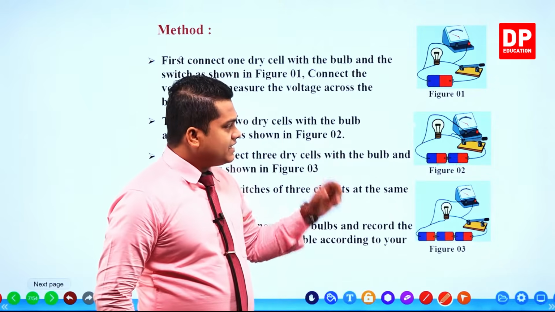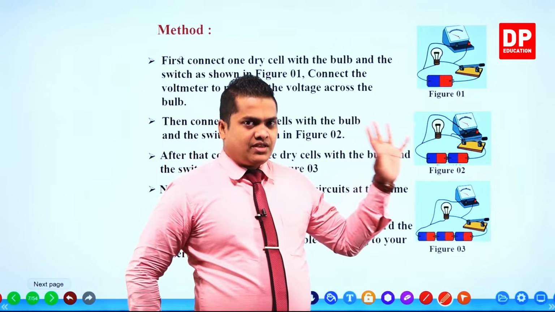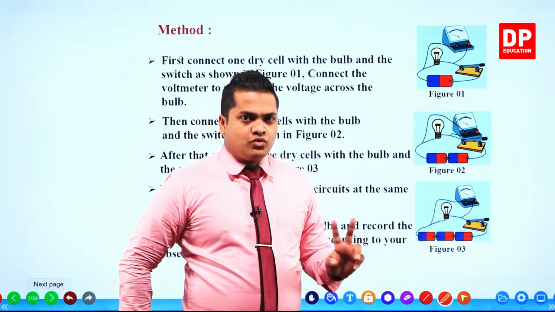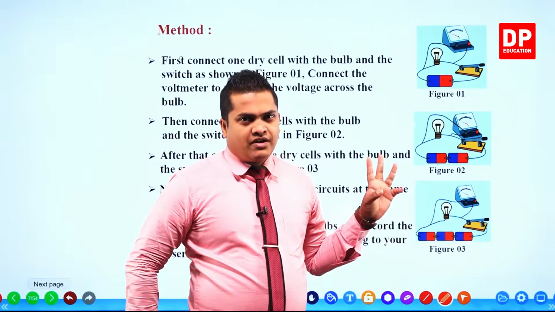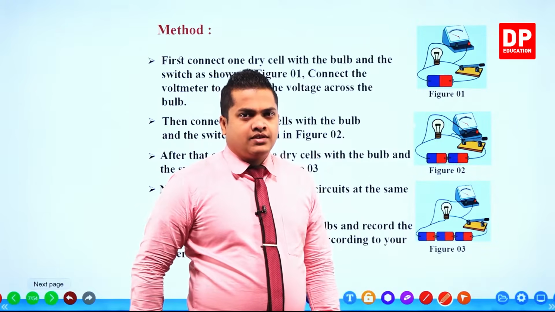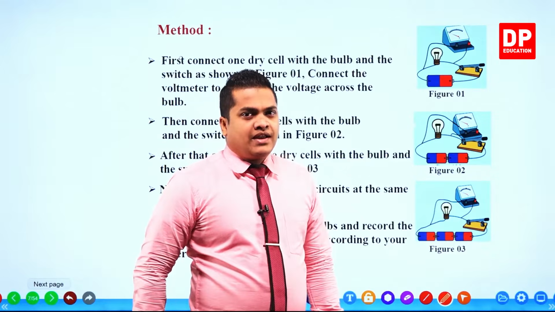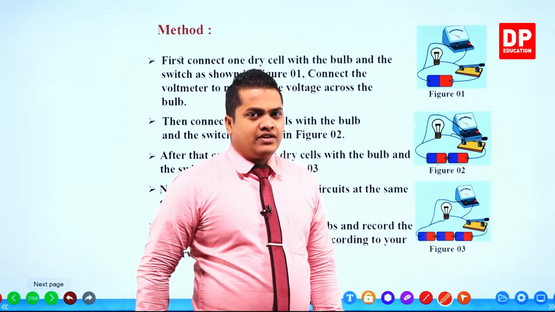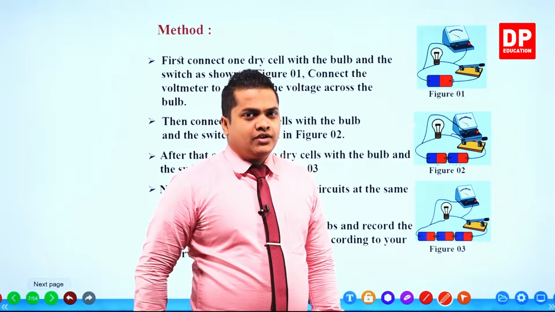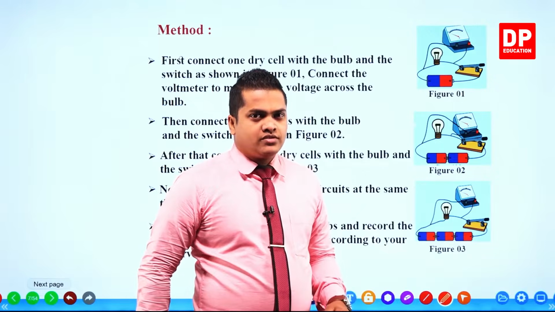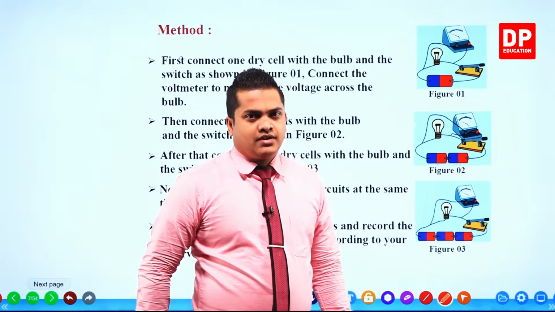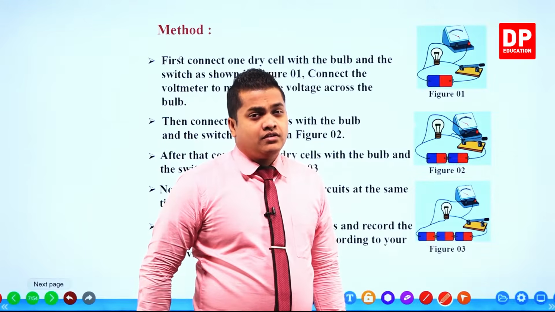In the second circuit, do the same thing as above, but use 2 dry cells. In the third one also the same thing, but use 3 dry cells. Then, by looking at the brightness and taking the voltmeter reading, you can turn on the 3 setups at once to compare the brightness and the voltmeter readings.